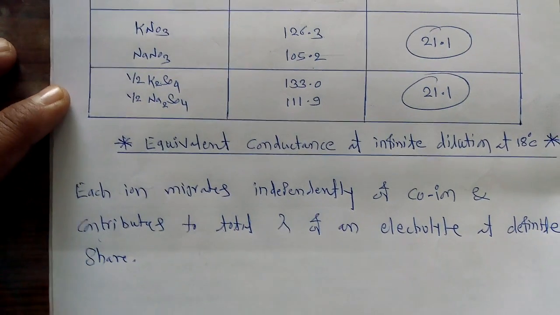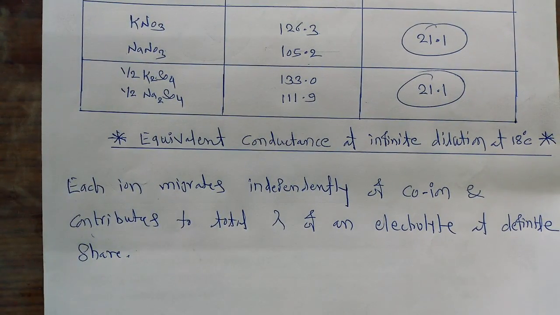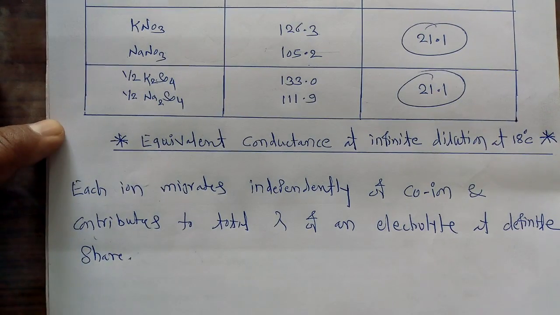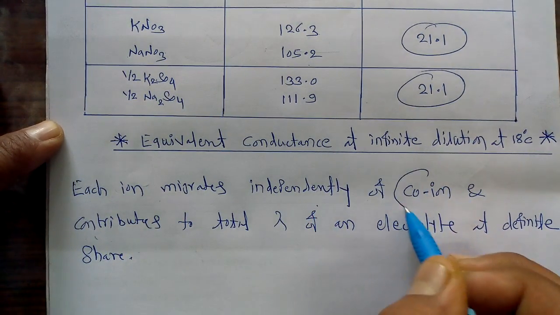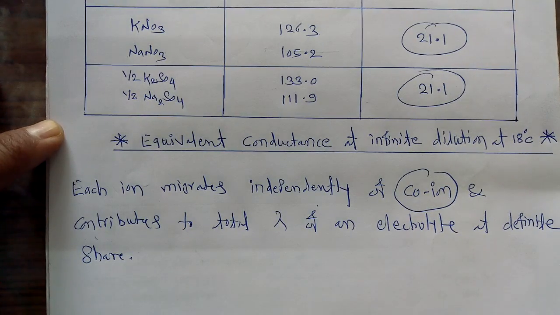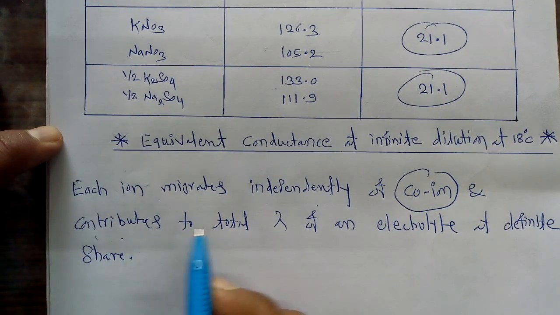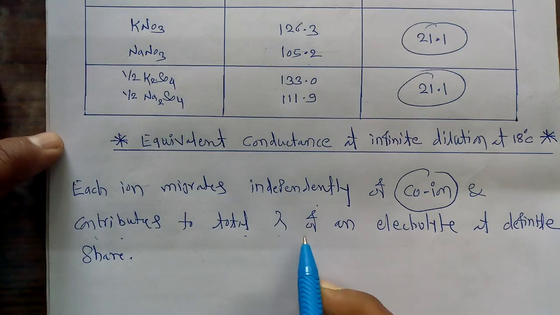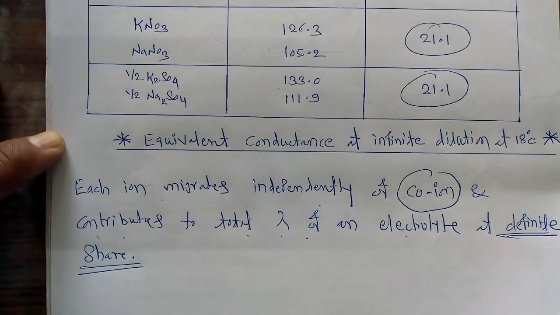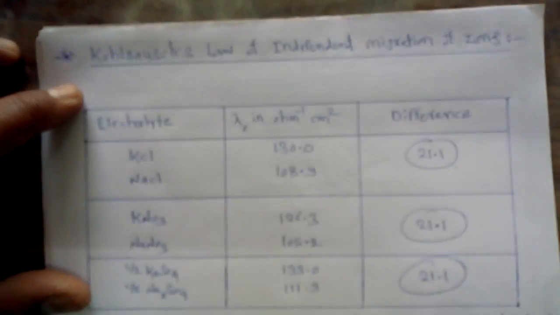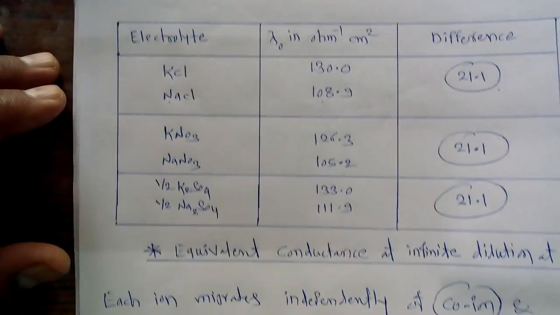So this is a simple law and simple statement. At infinitely dilute solution, each ion migrates independently of its co-ion. It is independent of its co-ion and contributes to the total equivalent conductance of an electrolyte at a definite share. So that particular law is called the Kohlrausch law of independent migration of ions.